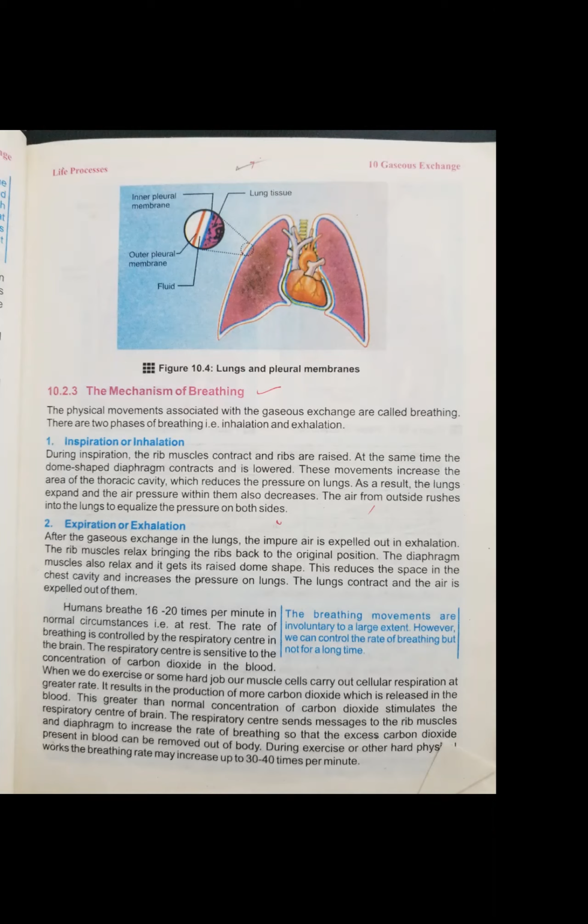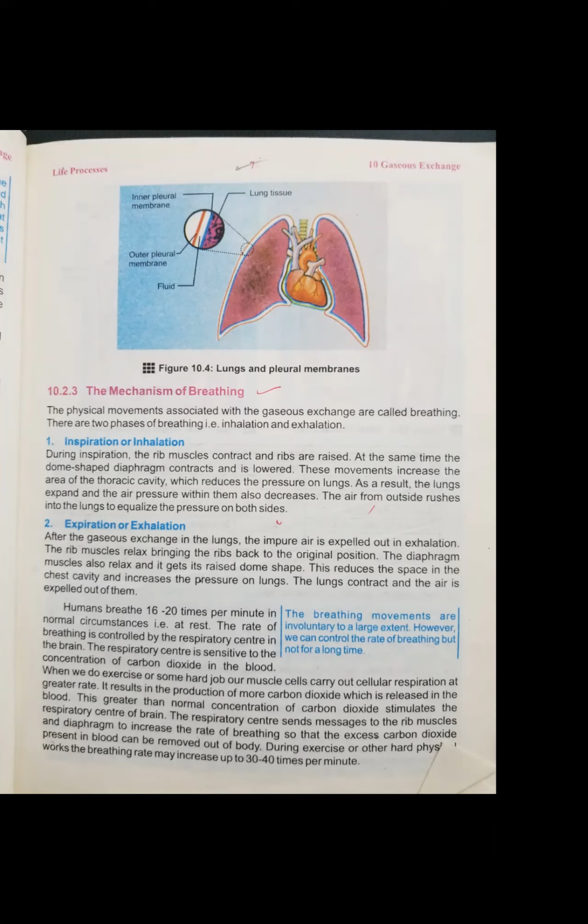During inspiration, the rib muscles contract and the ribs are raised, which means they expand. Second, at the same time, the dome shaped diaphragm contracts and is lowered. I have told you about the diaphragm, you can also see it in the diagram. It is a muscular sheet under your lungs.